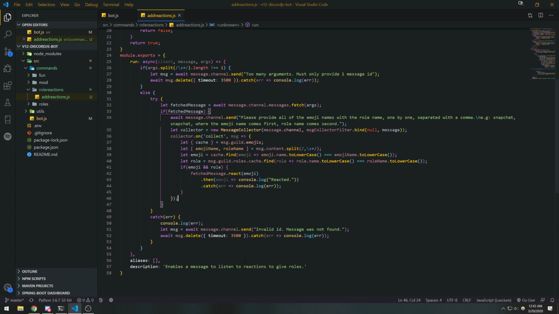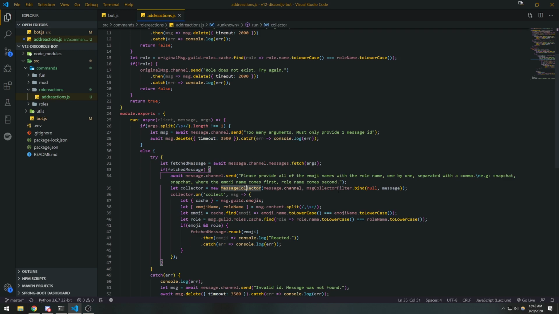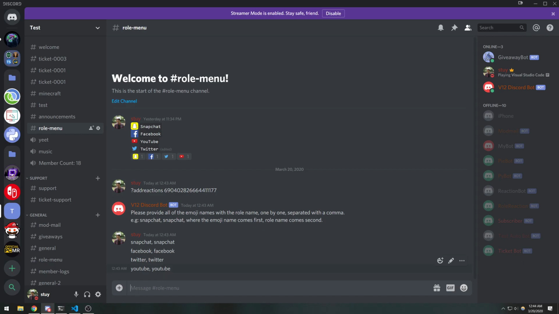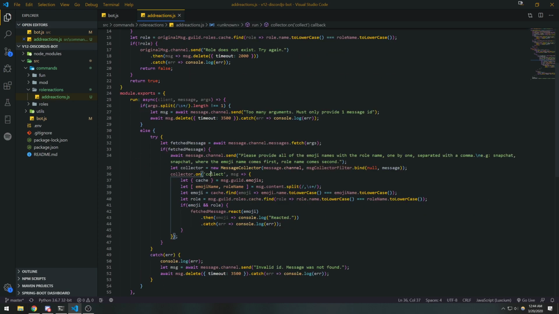Okay, just to recap what we did from the start of this tutorial, we implemented a message collector, and we implemented the checks in our collector filter. The checks are pretty straightforward. All we're doing is making sure that the author that initiated the command is the same author giving us the emoji names with the role names. Then we're checking to make sure that the emoji and the roles that the user provides actually exist. And if all these checks succeed, we're going to return true.